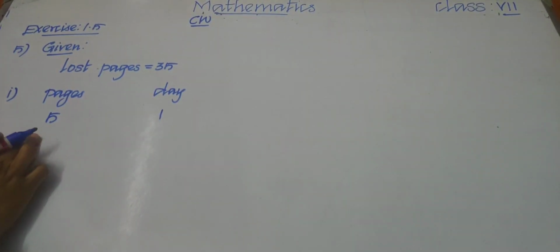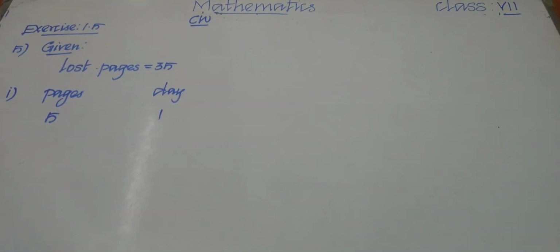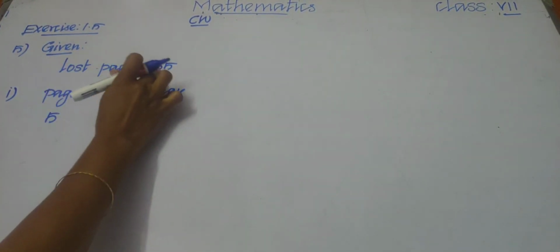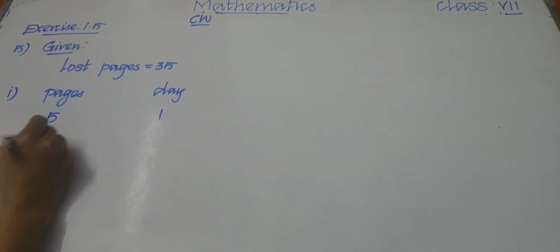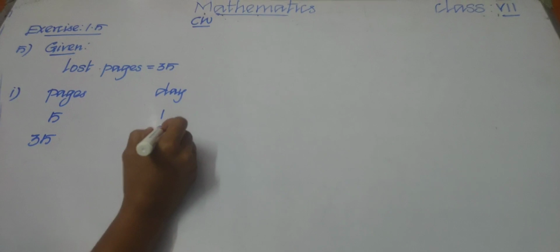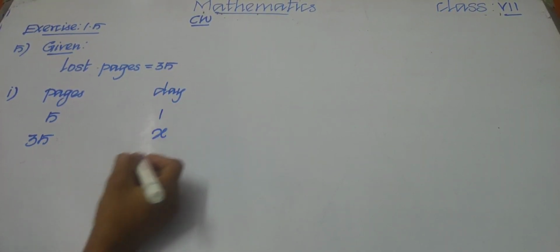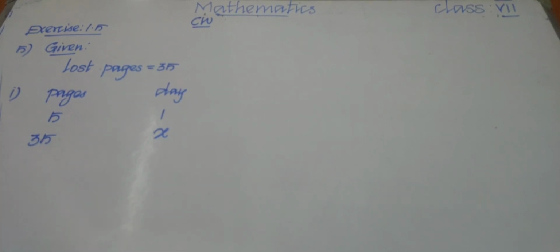So we need to find how many days work he lost. He lost 35 pages, and the number of days we don't know, so we put x for that.